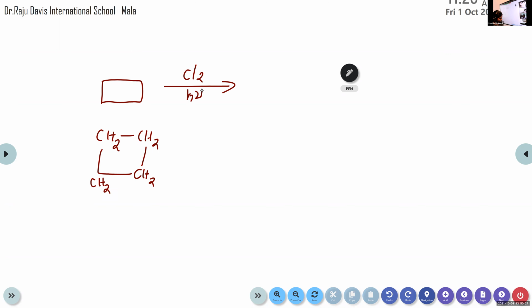You can see the reaction in page number 294. How can we prepare alkyl halides from alkanes by free radical halogenation? Cl2 in the presence of UV light, what will be formed? Page number 295, first chemical equation.